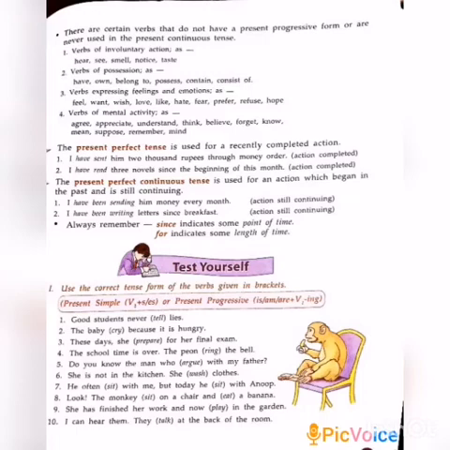All of you study the definitions and test yourself with the book back exercise. The first Roman, use the correct tense form of the verbs given in the bracket. So what is the rule? Present simple, already I told: V1 plus s or es. The present progressive is am, is, are plus V plus ing. And the third one, present perfect, is given on the next page.